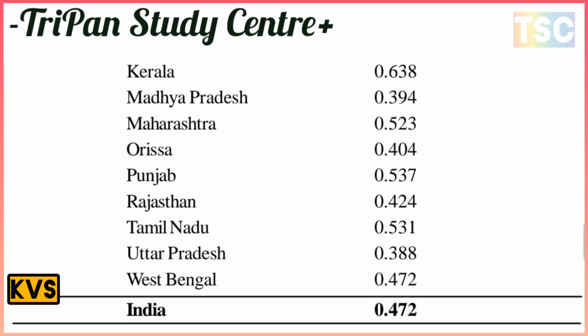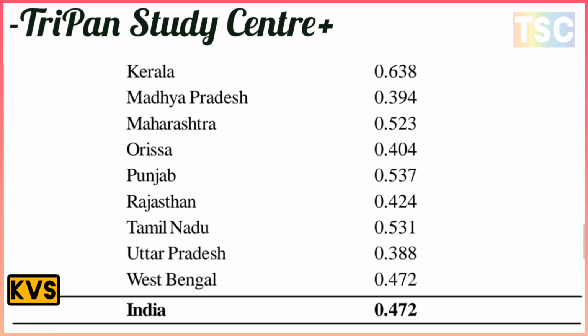Madhya Pradesh is 0.394 here, and Maharashtra 0.523, and Odisha is 0.404, and Punjab is 0.537, and also Rajasthan 0.424, and Tamil Nadu 0.531, and Uttar Pradesh is 0.388, and West Bengal is 0.472. The average HDI for India in this report is 0.472, which means a lower condition.